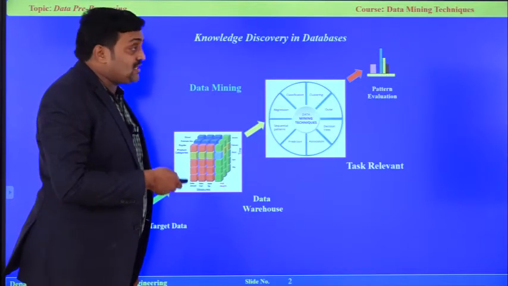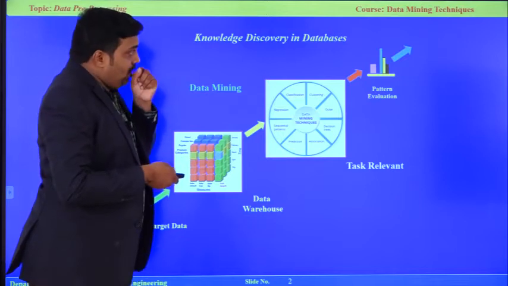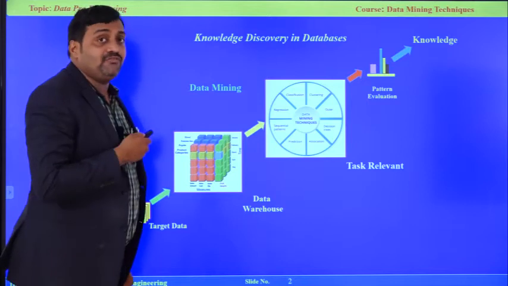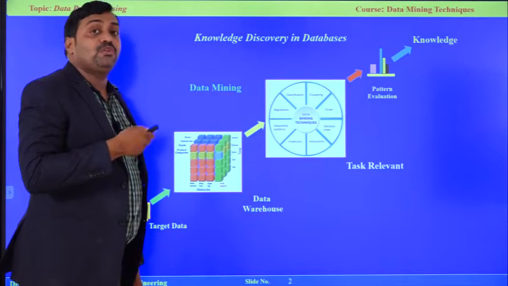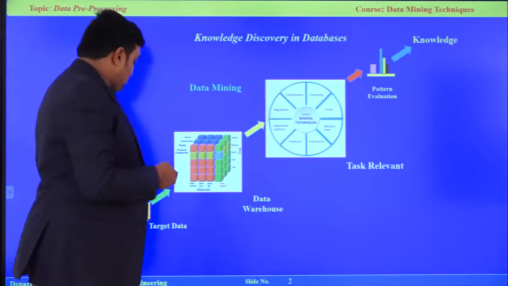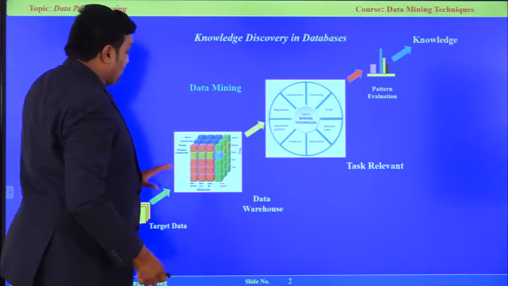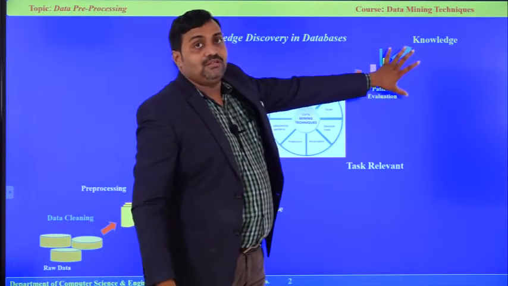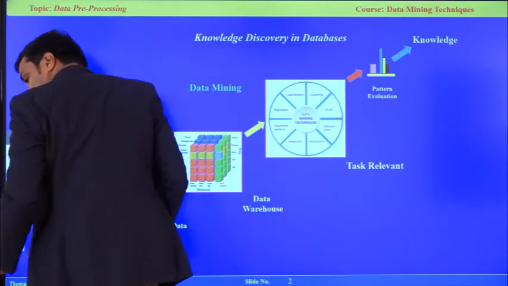From the results we are going to learn or gain knowledge. With this knowledge we are going to take a decision to enhance or improve the performance of the organization or the work. Okay. So, the KDD process is nothing but data pre-processing, data mining, and pattern evaluation. We can make it 3 parts.